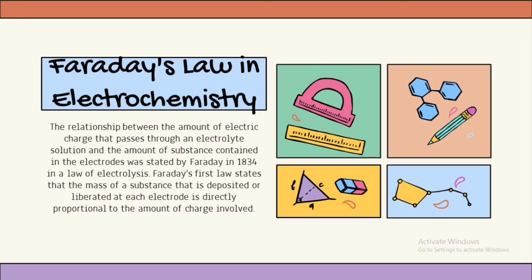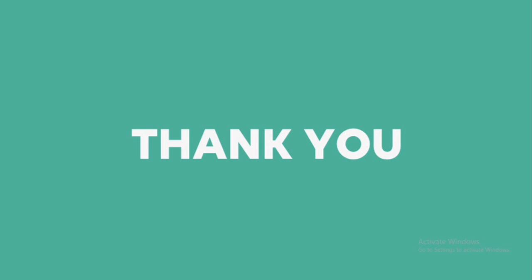In a mathematical equation, Faraday's law can be written as follows, where W is the mass of the precipitated substance in grams, E is the equivalent mass, I is the current in amperes, t is time in seconds, while F is the Faraday constant. Well, that's all for my explanation regarding electrochemistry.